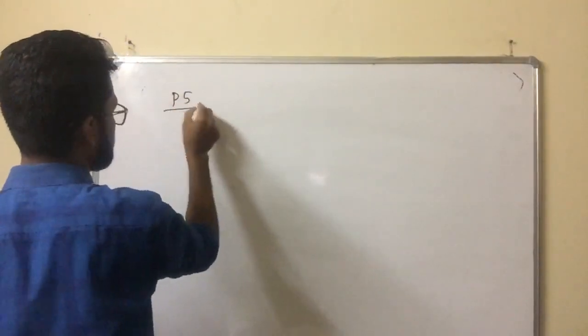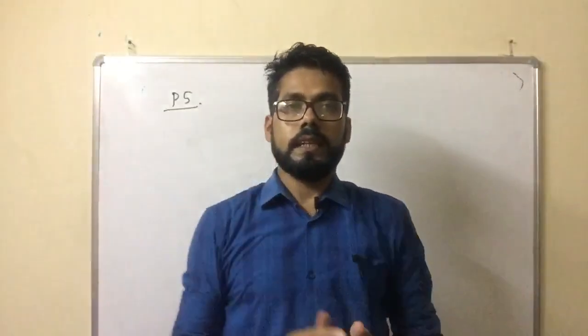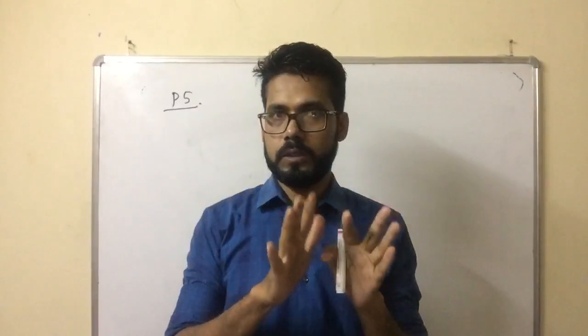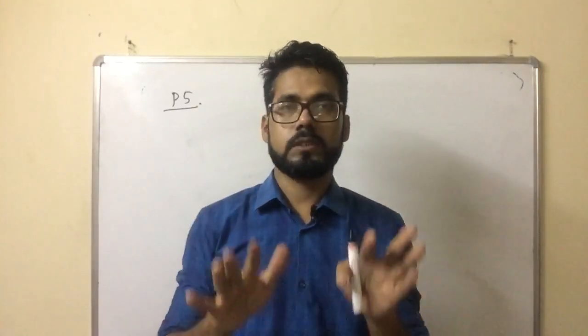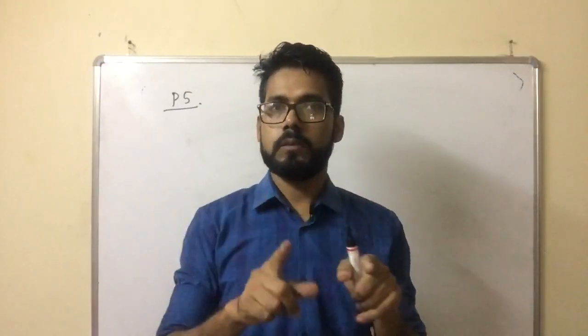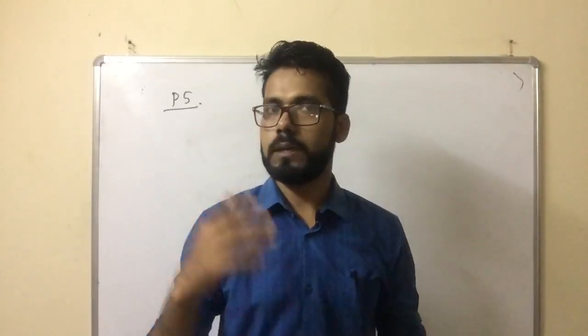Number 3, the last postulate, postulate 5. There are only 5 postulates. According to the first postulate, we evaluate a particular mathematical function known as a basis vector or ket vector in Hilbert space, from where we extract all necessary information about the system. Number 2 postulate: every physical or dynamical variable in quantum mechanics is represented by an operator.